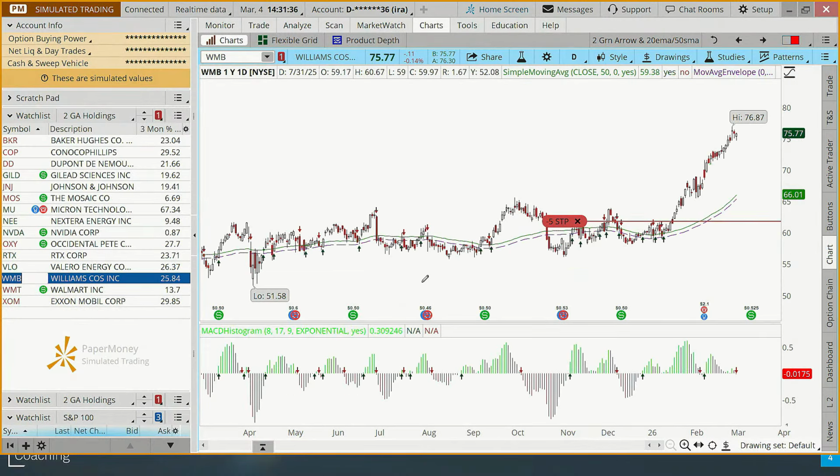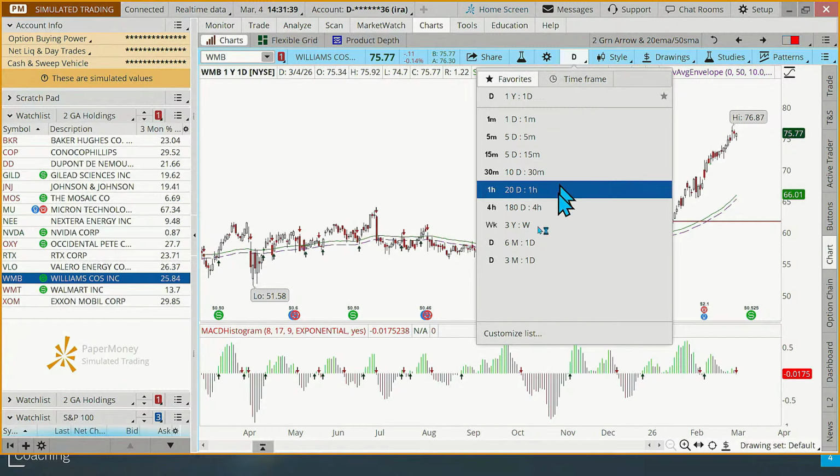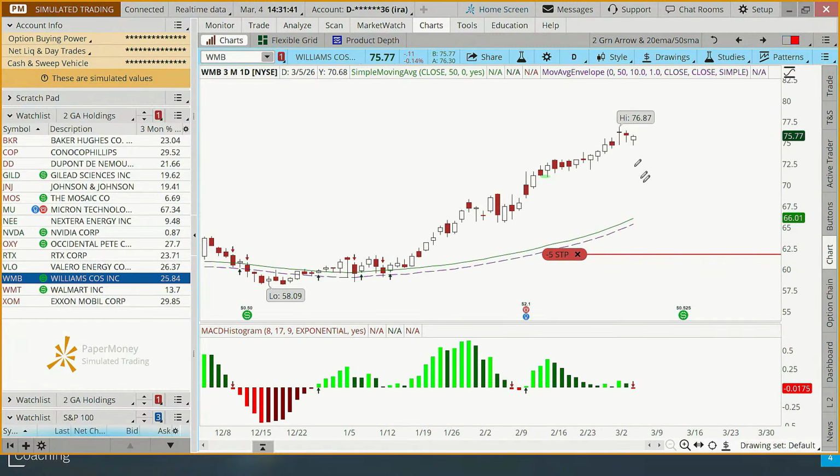Williams, WMB, let me go back to this 3-month chart here. WMB is above the rising moving average. MACD turned red today. Do we do anything today, well, we got a red arrow? Nope, the rule says we wait for 2 red arrows. If it goes below the moving average, then we adjust the stop. So there's nothing to do on WMB.